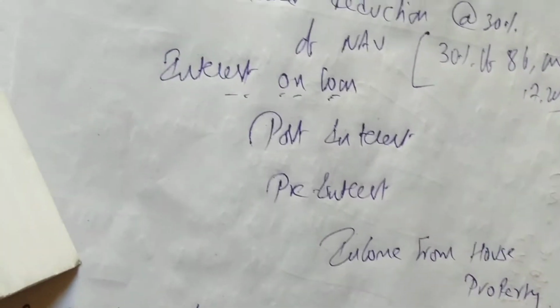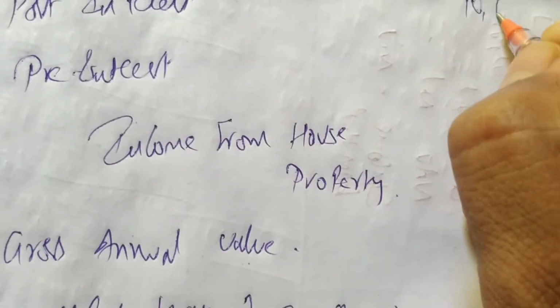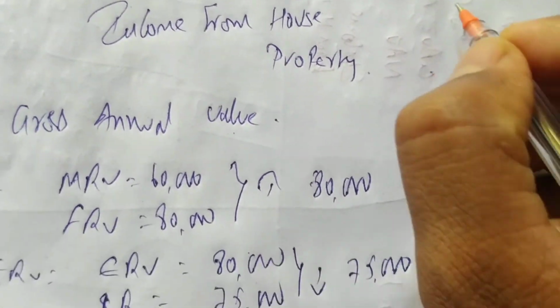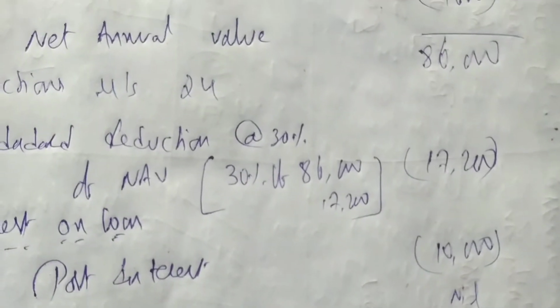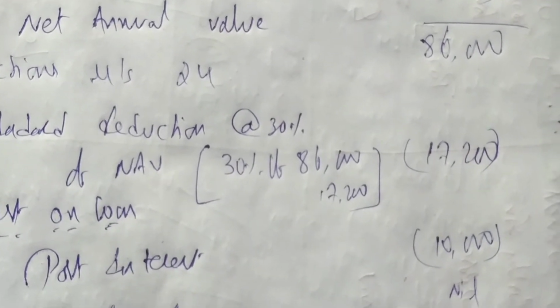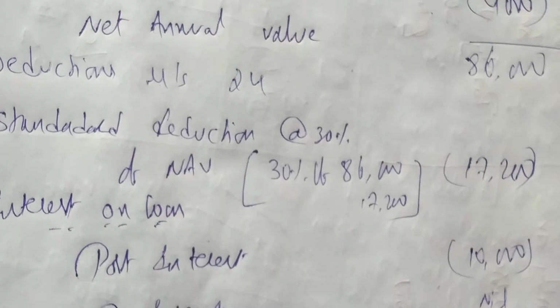So this is how much? Post construction is 10,000, so I am writing 10,000. Pre nil. Now deduct 86,000 minus 17,200 minus 10,000. Getting 58,000.